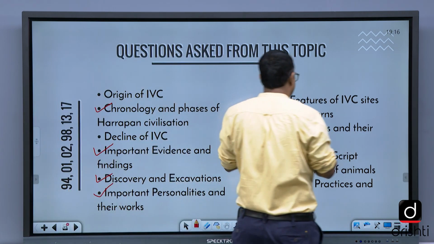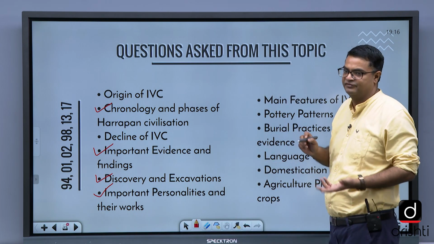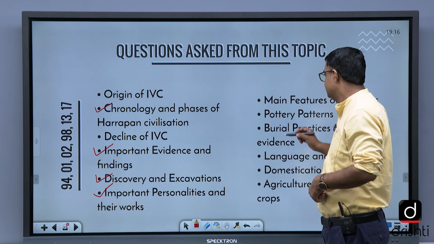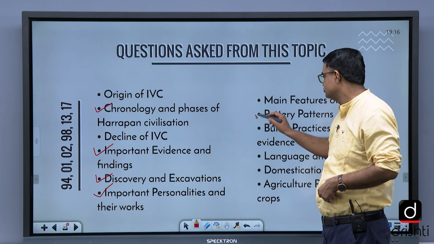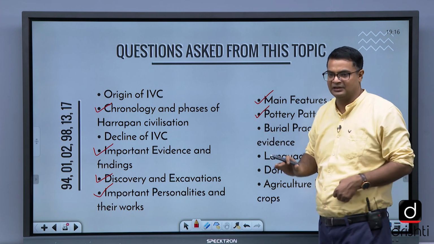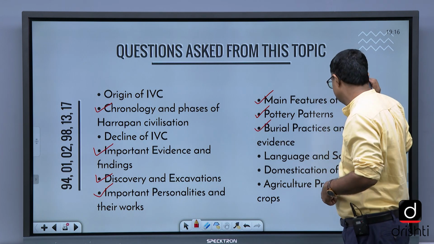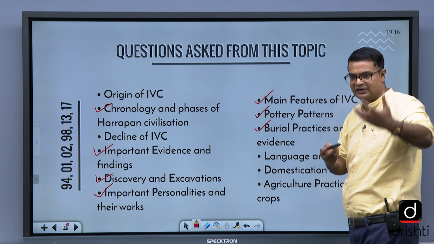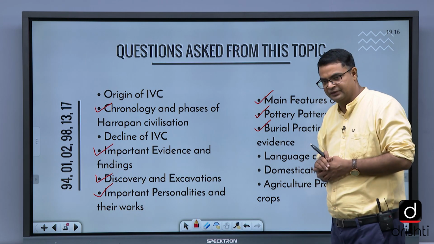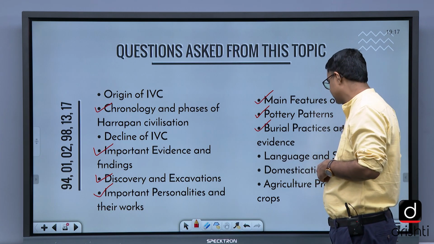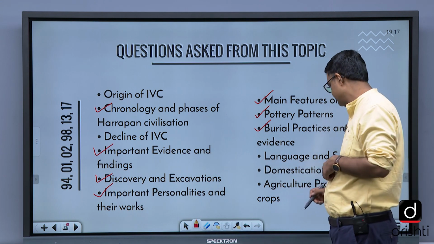Main features of Indus Valley civilization, like characteristic features of the Indus Valley civilization. Then the pottery pattern is also important. इसमें कुछ छोड़ा नहीं जा सकता है. Burial practices are also very important. कैसे दफनाते थे या क्या तरीका था डिस्पोजल का ह्यूमन बीइंग के. Language and script is also another very important thing.